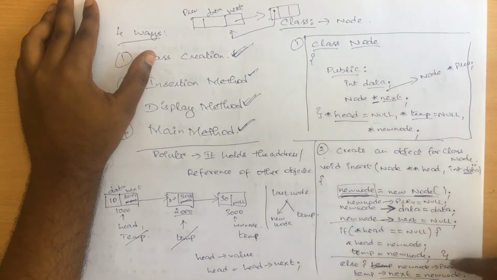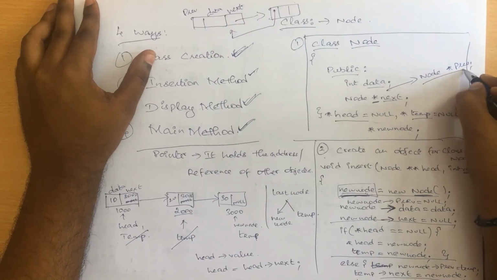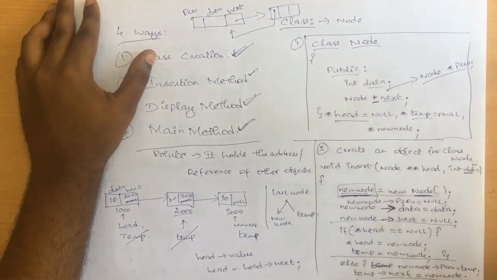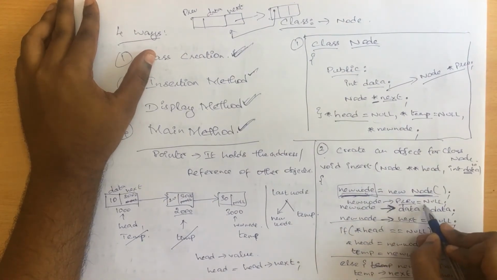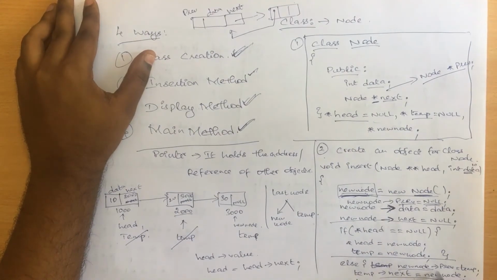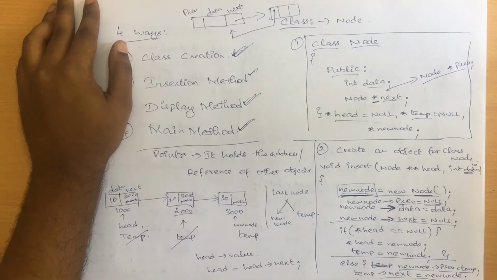So if you analyze this program entirely, we just made 3 changes. First is creating one more pointer here, that is node star of previous inside your class node. Second change is new node of previous should be by default equivalent to null, and the next step is new node of previous should be equivalent to temp, right? So new node should point towards the last node that has been inserted, and the previous node should point towards the new node that has been created. So this is the example for creation of a new node, or creation of a doubly linked list.